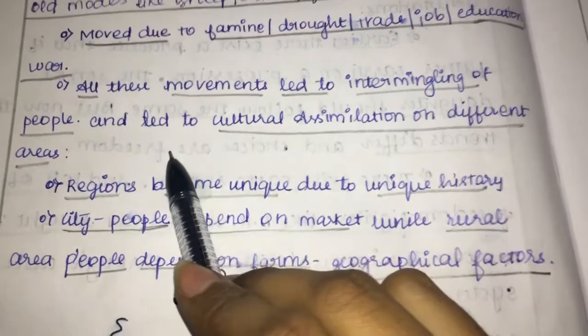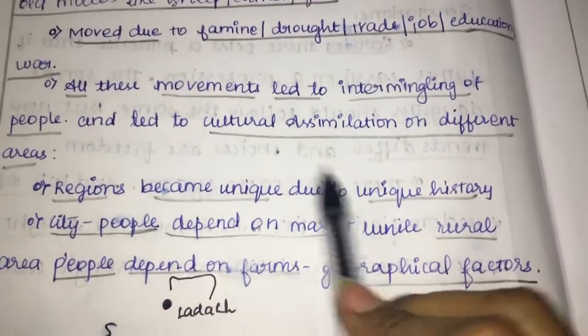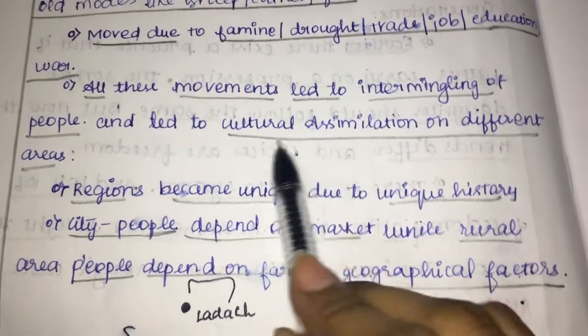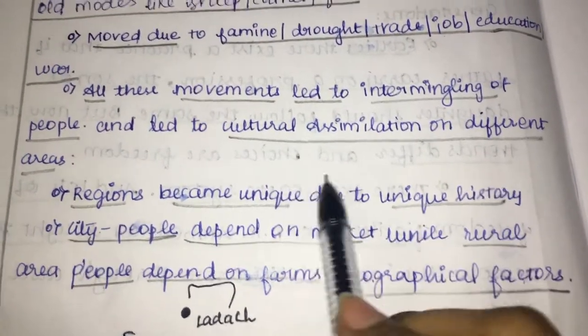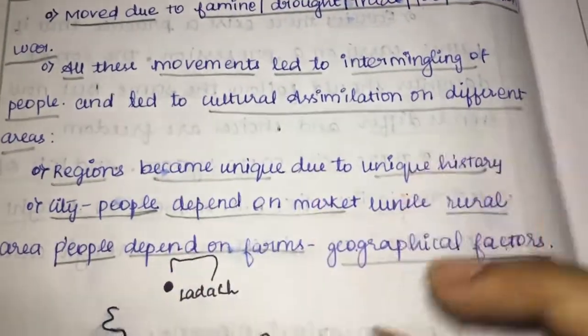When one person moves from one place to another, they obviously take their culture with them, right? They go with their culture to another place, and there is assimilation, there is integrating among them.